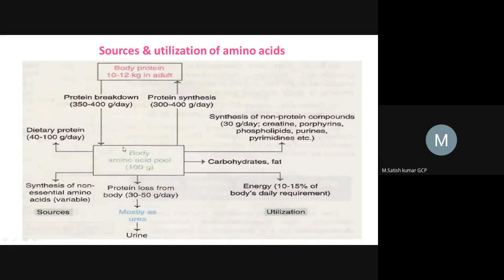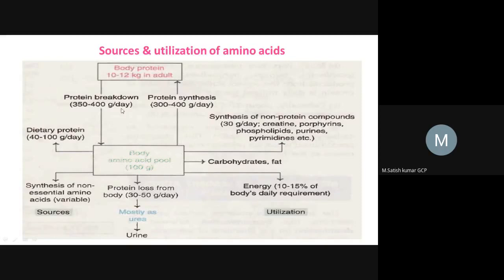Here this amino acid pool is also useful for the formation of protein molecules again. That means protein will be synthesized again from this amino acid pool every day. So how much? 300 to 400 grams per day. That means the rate of protein breakdown is almost similar to the rate of protein synthesis.